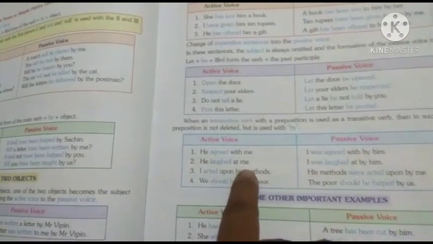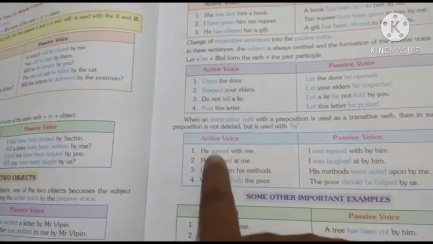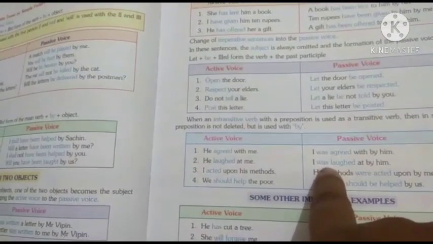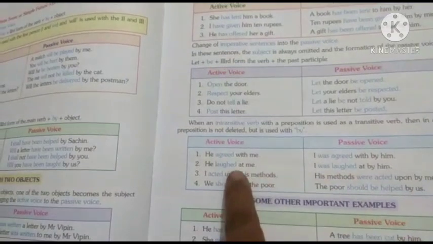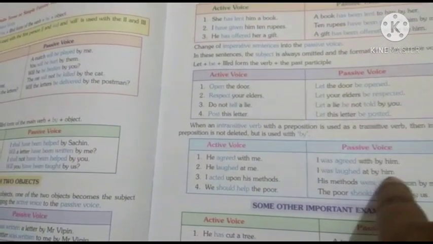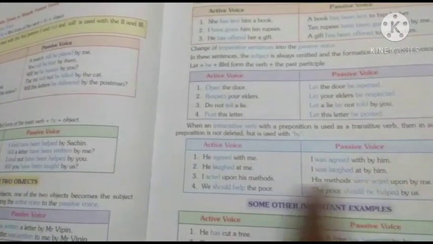He laughed at me. He laughed at whom? Answer me. This is also simple past tense. Me becomes I was. Then the third form laughed and the preposition at. Then by, then the subject becomes object, him, by him.